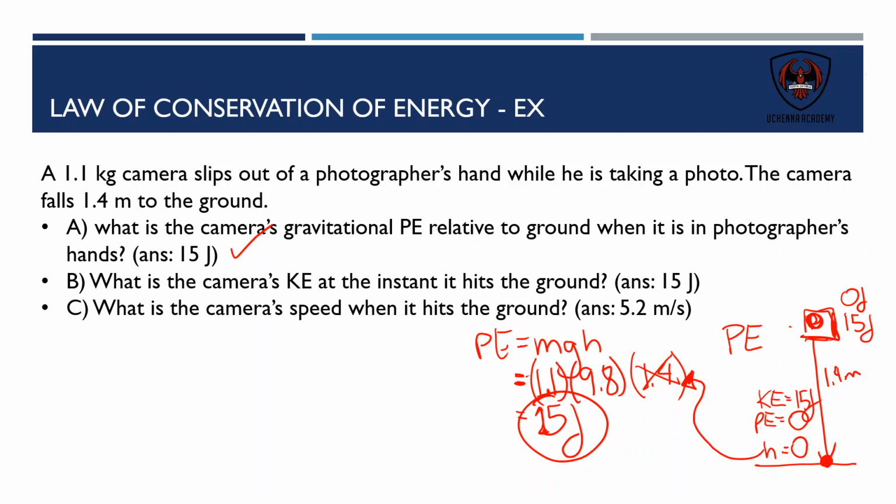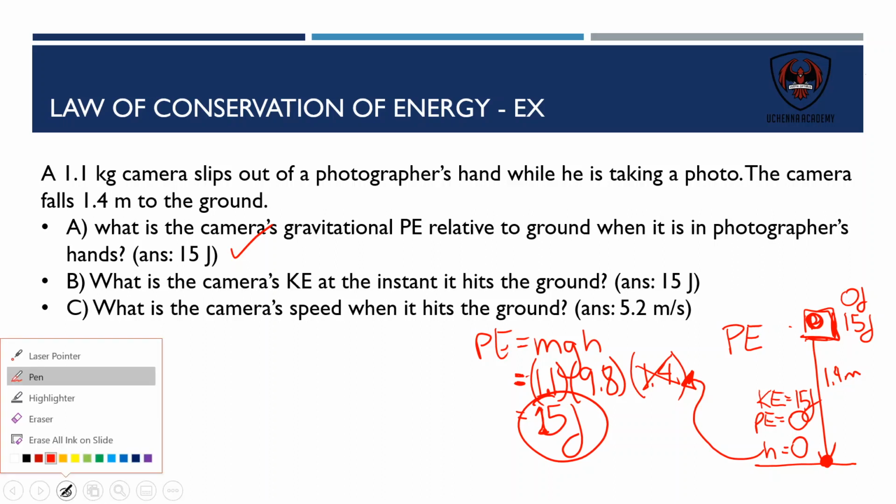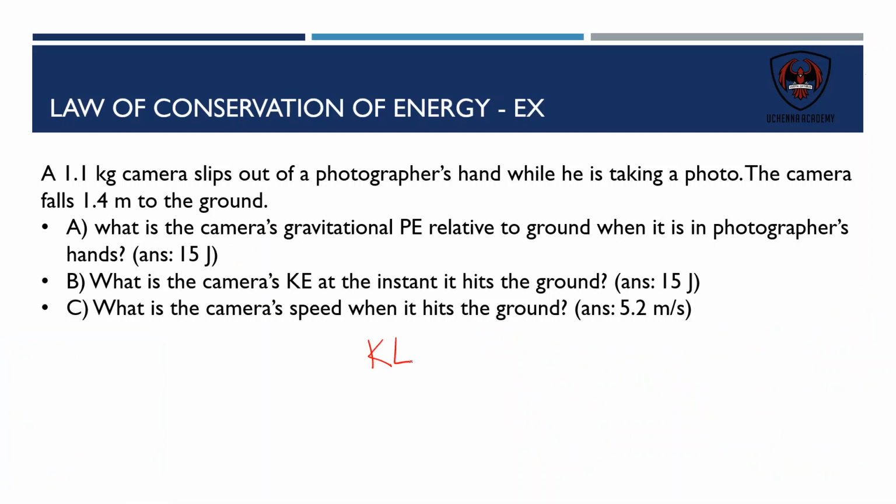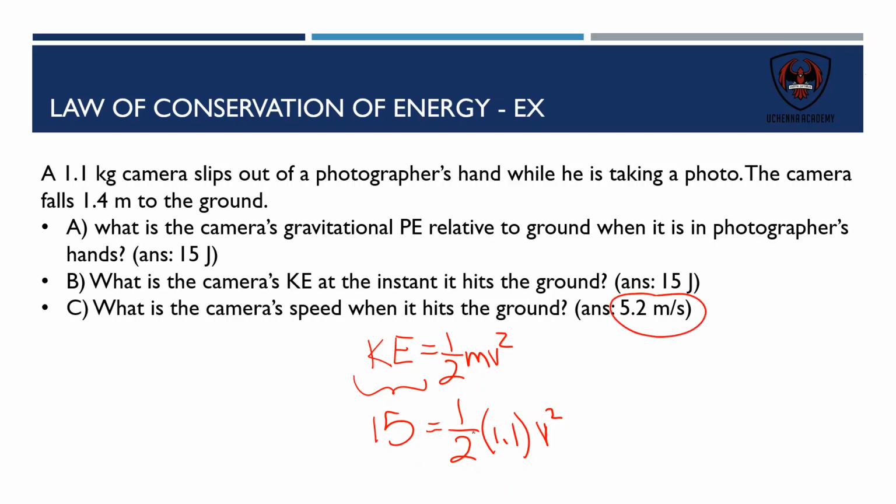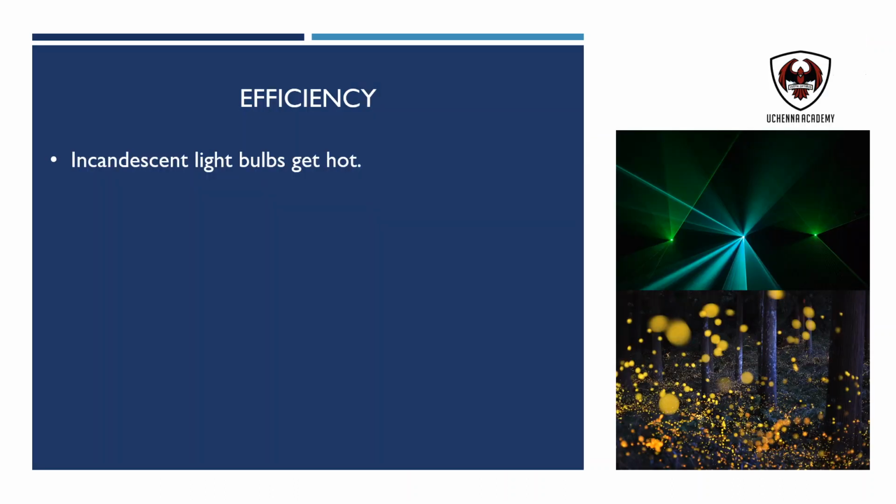Then the next question is, what is the camera's speed when it hits the ground? Well, now we can use the knowledge that the kinetic energy is equal to 15 joules when it hits the ground, and I know that the kinetic energy formula is 1/2 m v squared, with mass 1.1, and then we can figure out velocity. So we can go ahead and figure out velocity using this formula, and we should get 5.2 meters per second. So multiply 1/2 by 1.1, bring it over to the other side through division, and then take a square root. I'm going to let you do that.